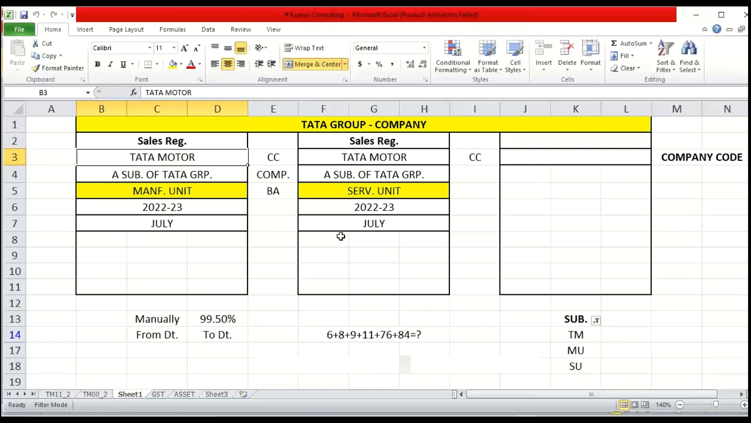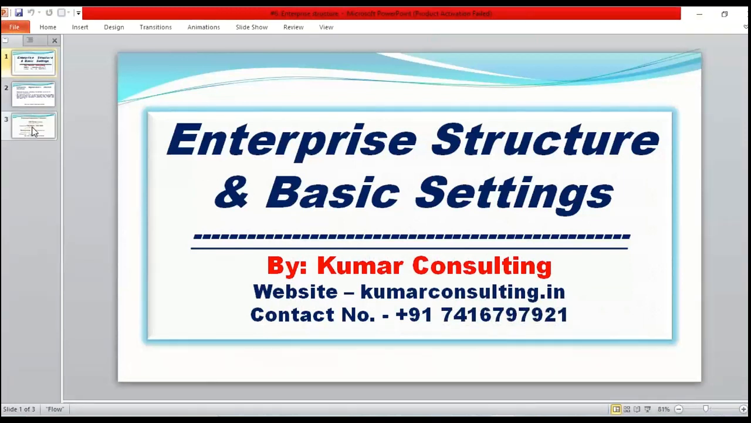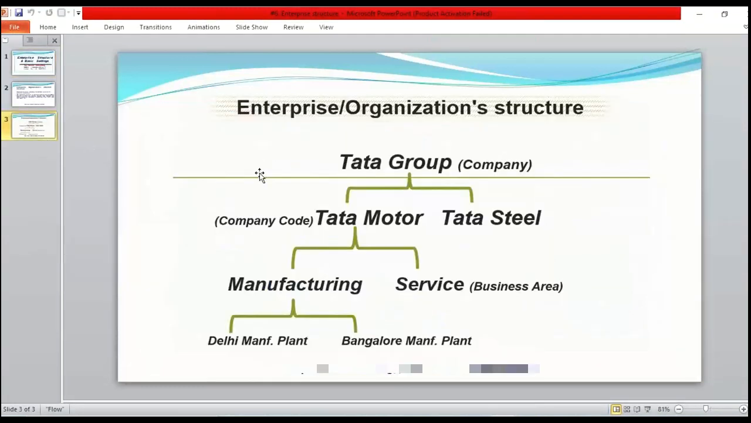So here, enterprise structure means what is happening, guys? Look at here. It's a kind of reporting hierarchy. Now look at Tata Group. At this level, this is the highest level. At this level, if management wants to see a consolidated report, what is the overall revenue of Tata Motor plus Tata Steel plus Tata Chemical, meaning for Tata Group, this is called a consolidated report, right?